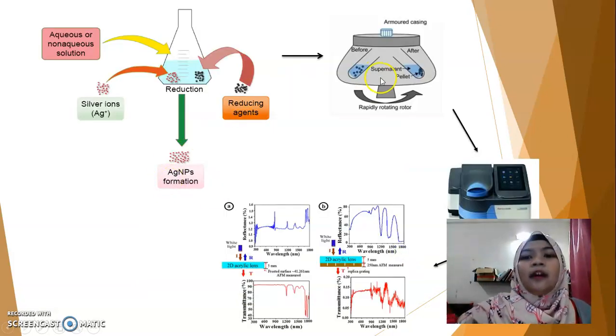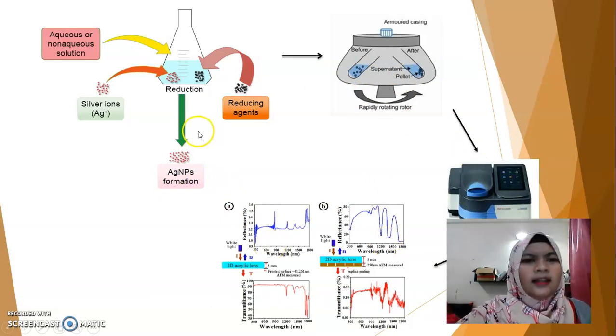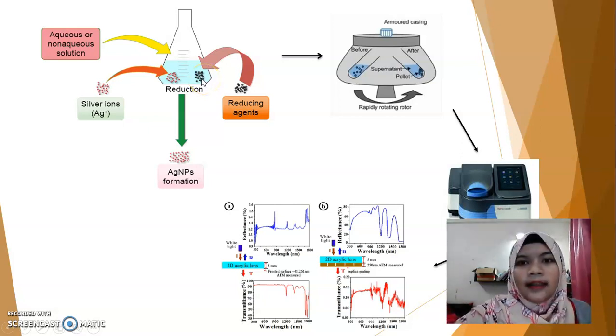This is the overall flow chart of the synthesis process. As you can see, we will synthesize the nanoparticle until it becomes a yellowish color, and then we will centrifuge to take 1 milliliter from the precipitate in the solution, and we will observe using the UV-vis, and we will get results in wavelength.